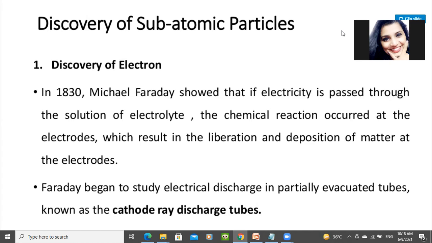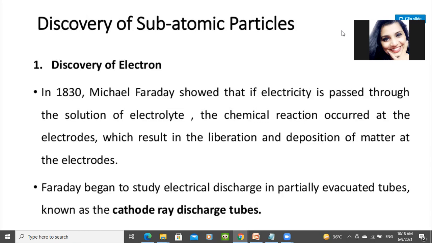The second experiment, deposition, is electroplating. The metal which you want to deposit on any other metal should be placed at the anode. And what happens when you pass the electricity? It starts dissolving and starts depositing on the other electrode. That is how electroplating is done.